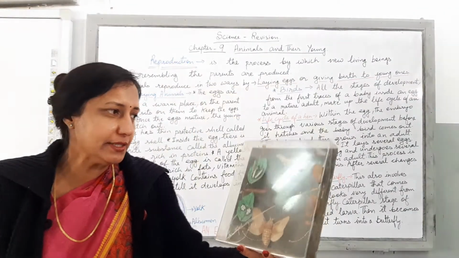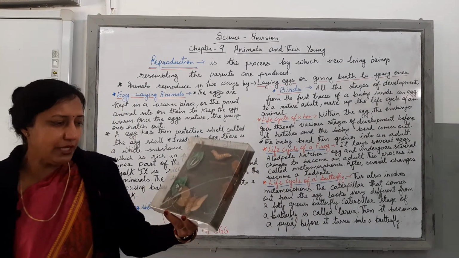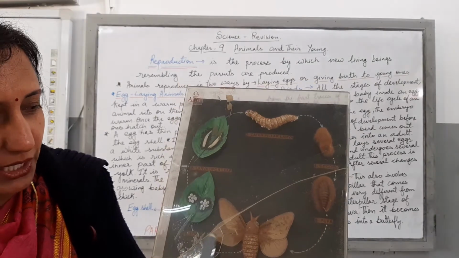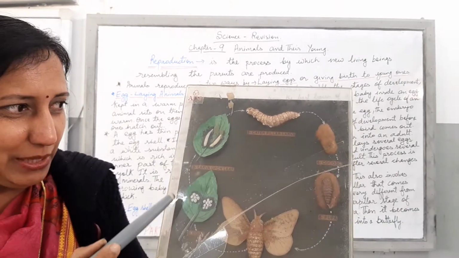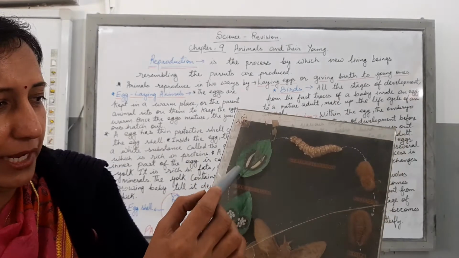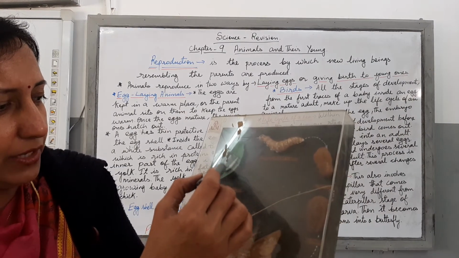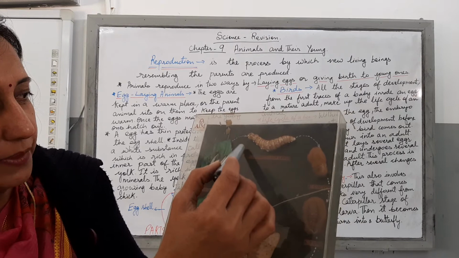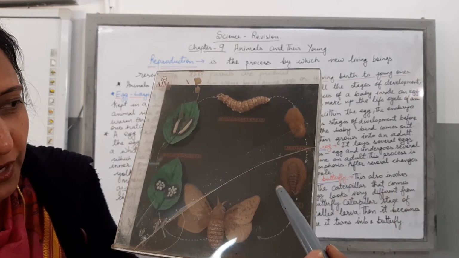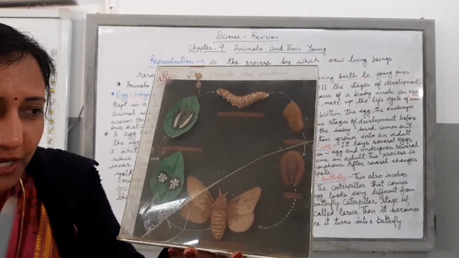These are the various stages which you can see with the help of this model. The butterfly, I hope you are able to see. Then the eggs being laid. Then the larva, the caterpillar out here, then the pupa, and then finally from the pupa the butterfly is coming out.